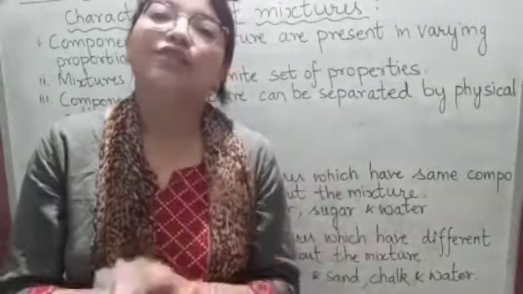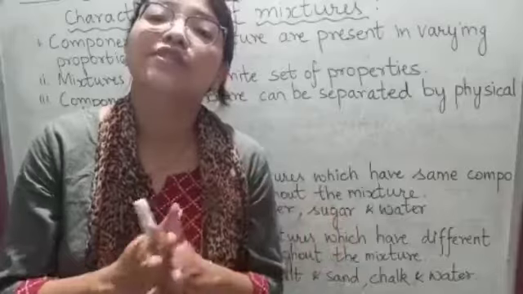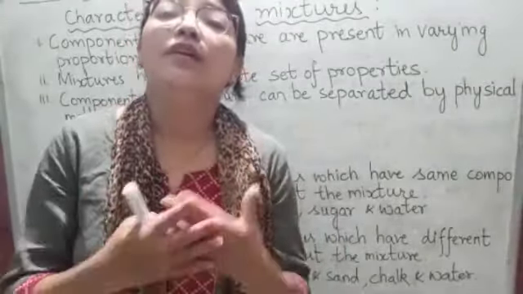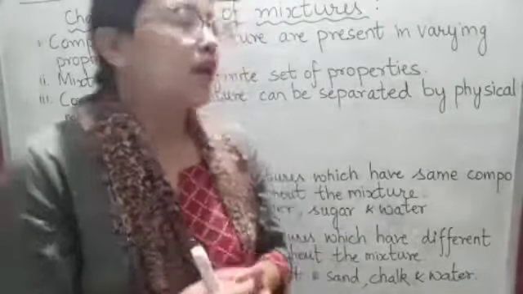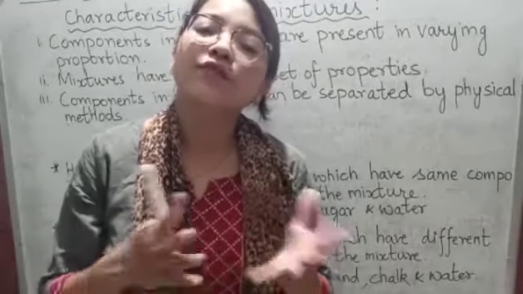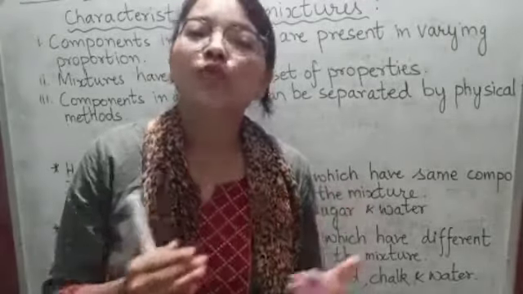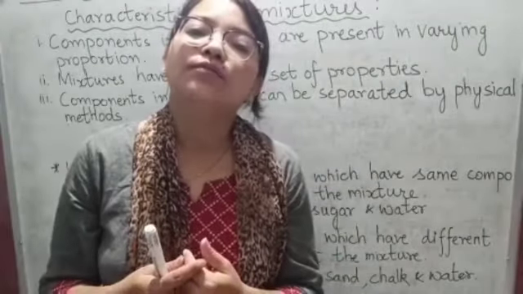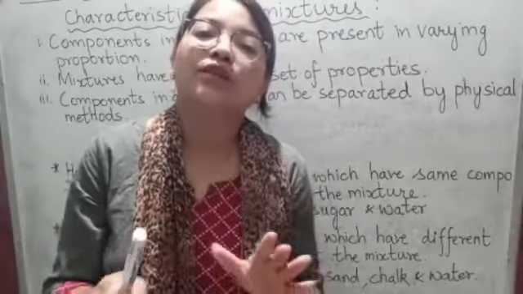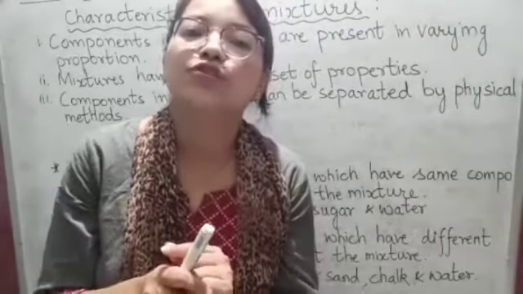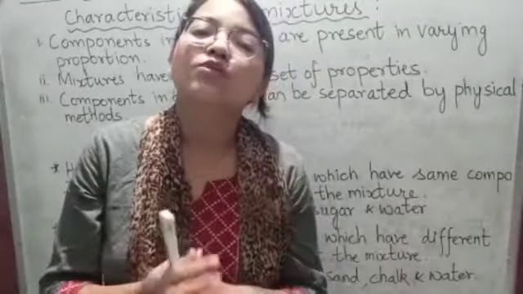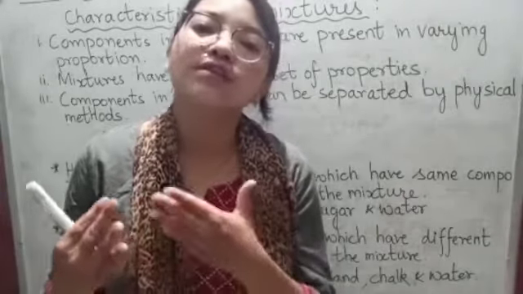The second type is the heterogeneous mixture. In heterogeneous mixtures, the composition and properties remain different throughout the mixture. Heterogeneous mixtures are mixtures which have different composition and properties throughout. One more thing is that in heterogeneous mixtures, the components do not get mixed with each other. For example, oil in water, chalk in water. These are examples of heterogeneous mixtures.